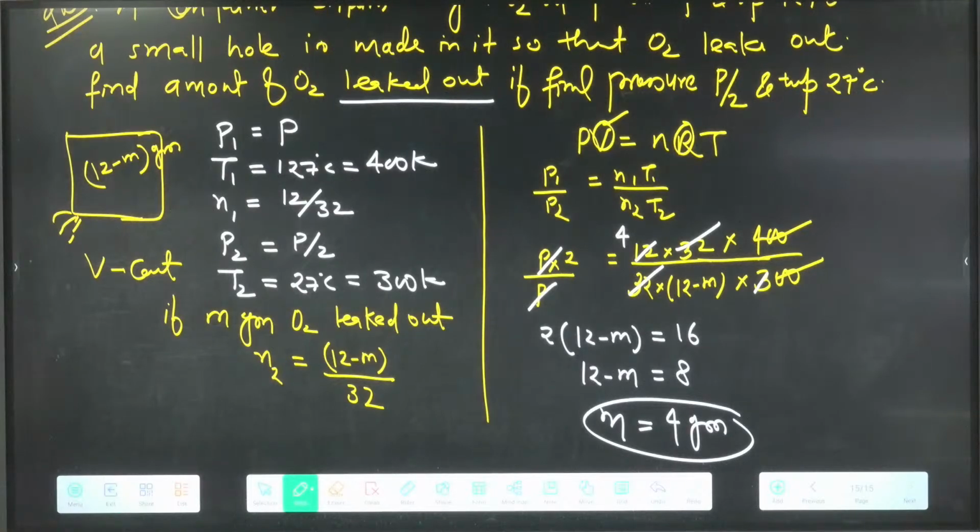See the calculation. Not 3 gram, 4 gram. I am asking how much will leak out; 4 gram will leak out. Check your calculation. In this question I am asking how much leaked out, so this much amount will be leaked out. If I ask the same question with nitrogen, can you do it?